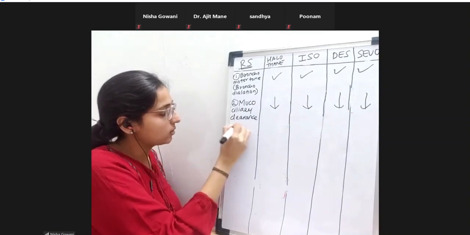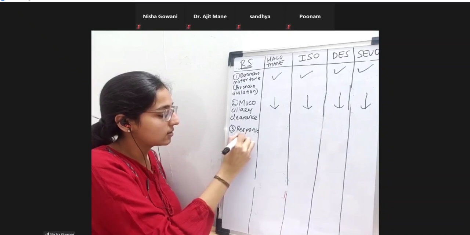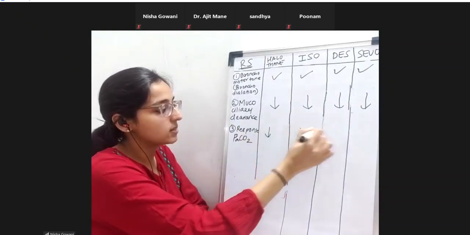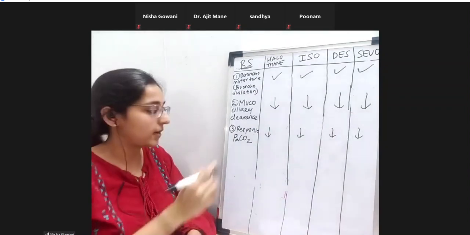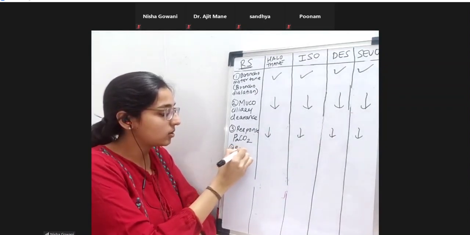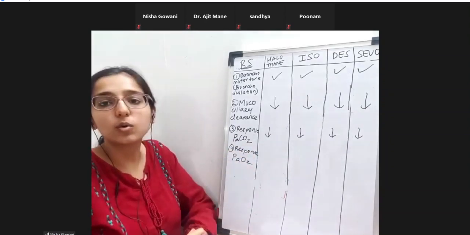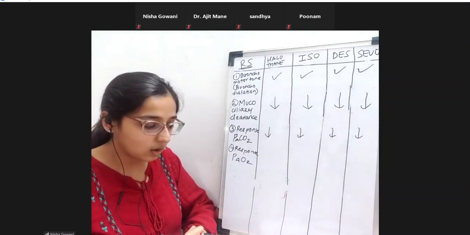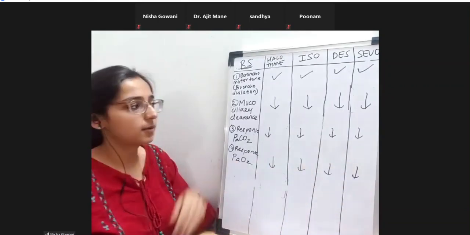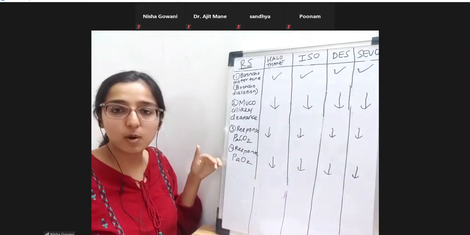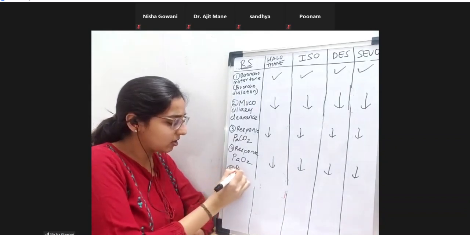Now, what is going to happen to the ventilatory response to PaCO2? The ventilatory response to an increase in CO2 is depressed. What about the ventilatory response to PaO2? If the PaO2 falls and hypoxia occurs, what's going to happen? It is decreased. All of them will decrease the ventilatory response. So till now you can see all of them are uniform, no variation.